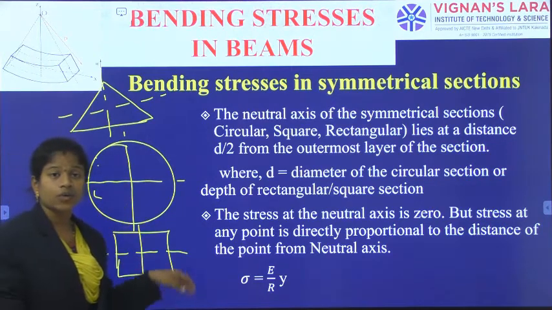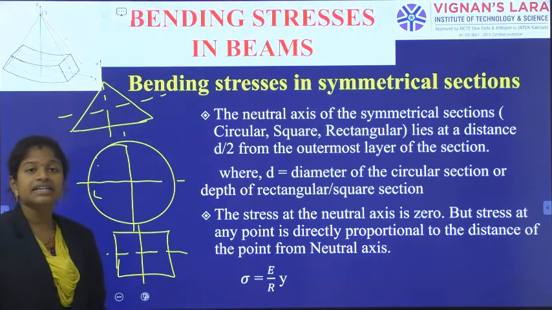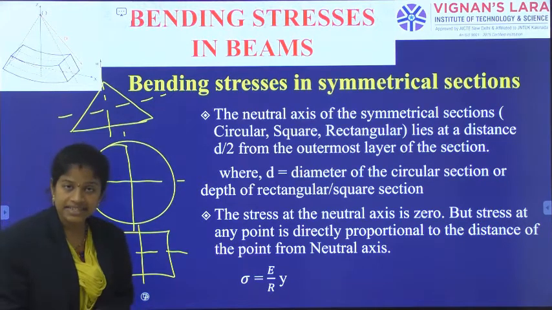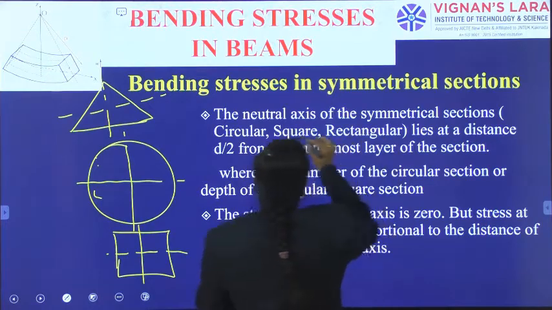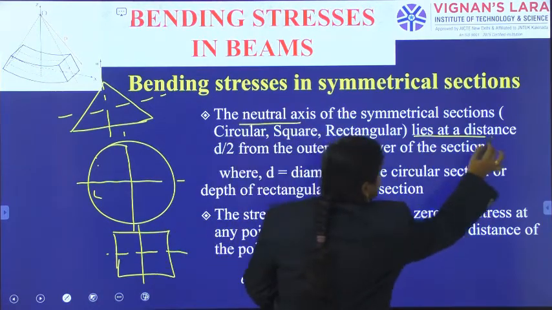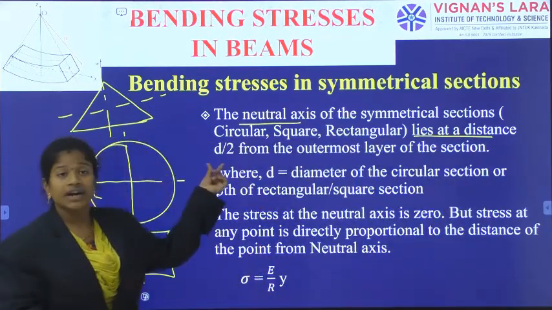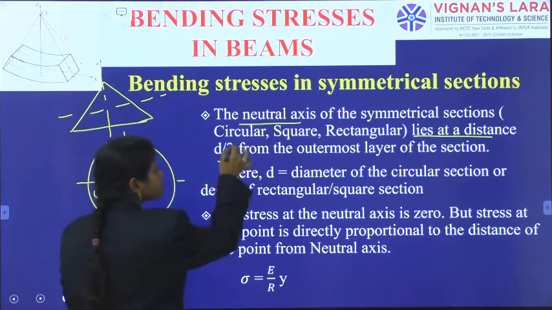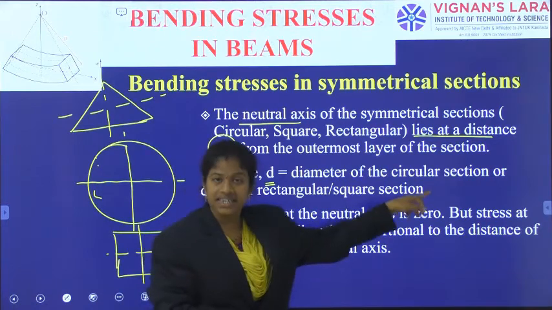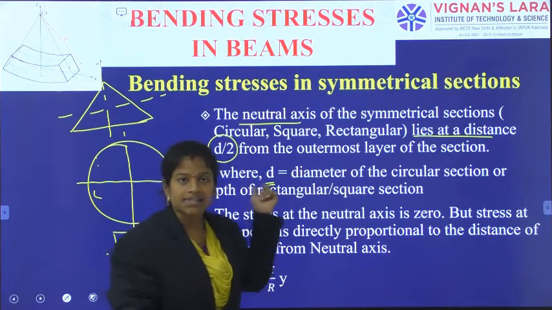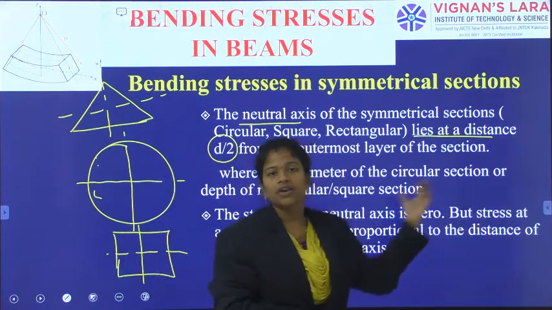The circular, square and rectangular sections are symmetrical along the horizontal axis and the vertical axis. For those structures, the neutral axis lies at a distance of d/2 from the outermost layer, where d is diameter if it is circular, or d is depth if it is a square or a rectangle.